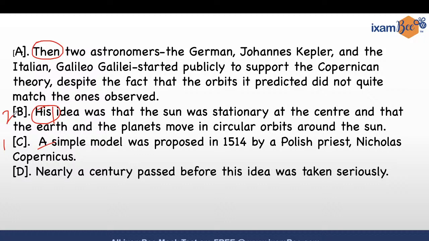Okay? Now, A will be right after that because A is giving you more information about the theory. Then here shows time. Then two astronomers, the German Johannes Kepler and the Italian, started publicly to support the Copernican theory. Right? And that leaves us with number 4. Nearly a century passed before this idea was taken seriously. Okay. Yes. It's C, B.